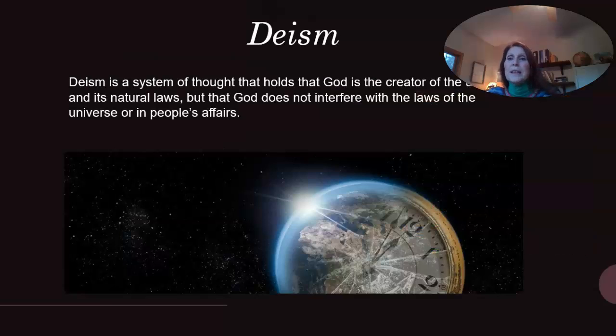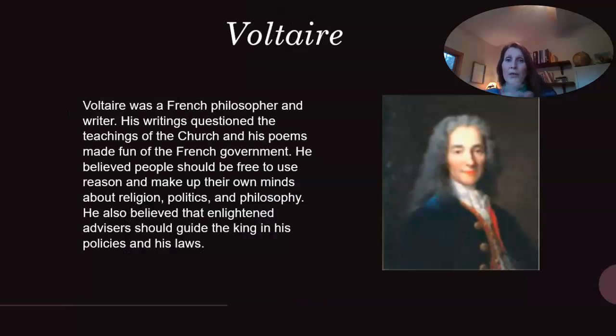Deism. Deism is a system of thought that holds that God is the creator of the universe and its natural laws, but that God does not interfere with the laws of the universe or its people's affairs. And you can see that relates to the word deity. Deity has anything to do with God. Deism is this system of thought that holds God as the creator of the universe, but not interfering.